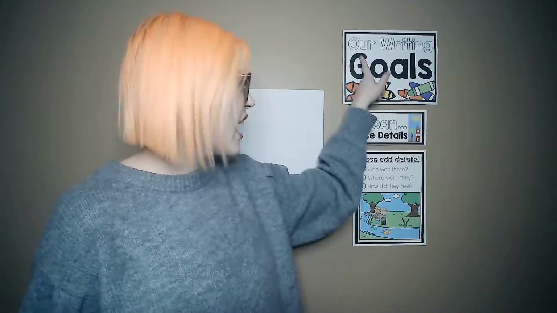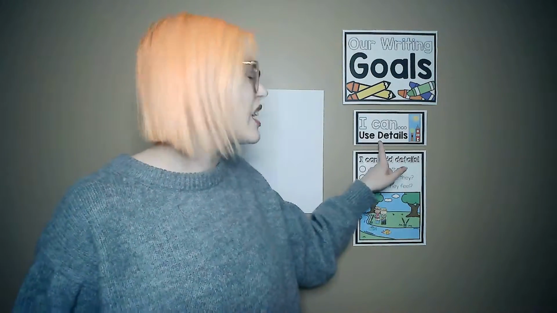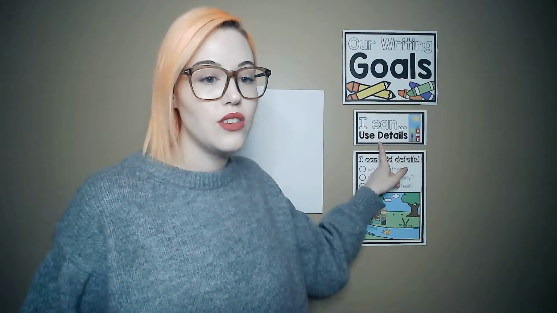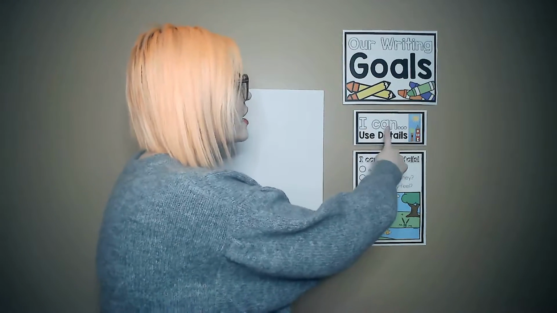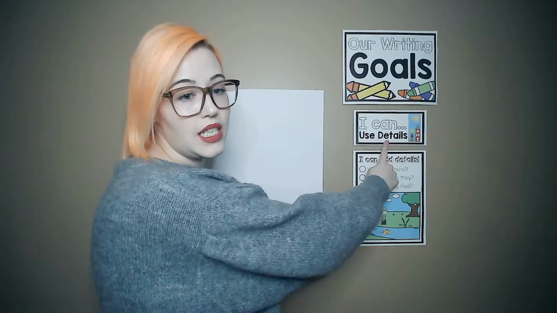So in writing, I want to introduce you to something new. Writers have goals, and goals are something that someone is trying to achieve. So they set a goal for how they're going to get better. So we have writing goals for how to make our writing better. So our goal in writing now is to use details. So it says, I can use details.